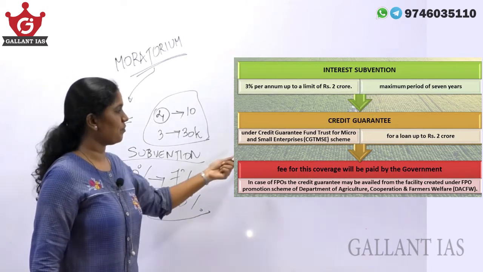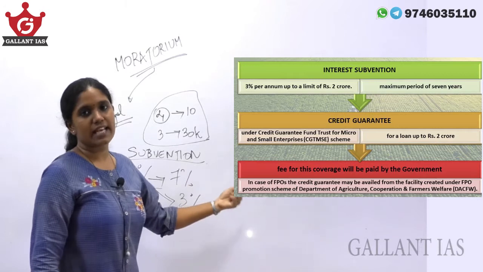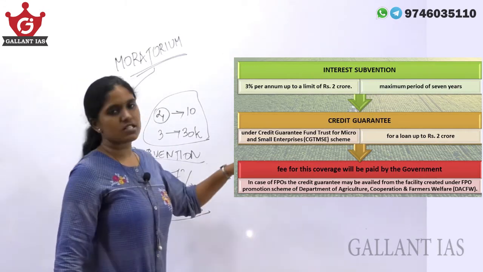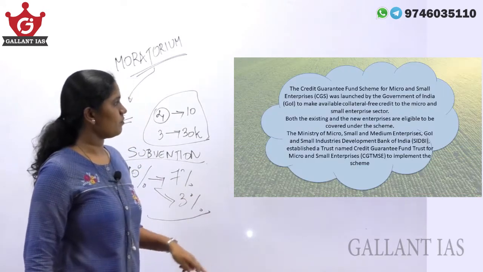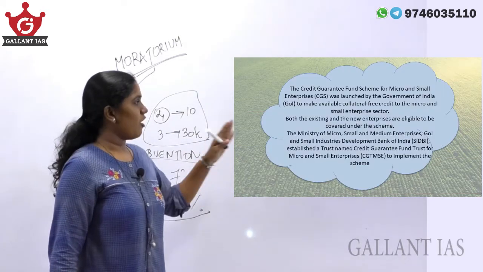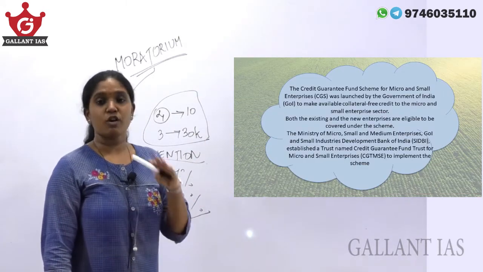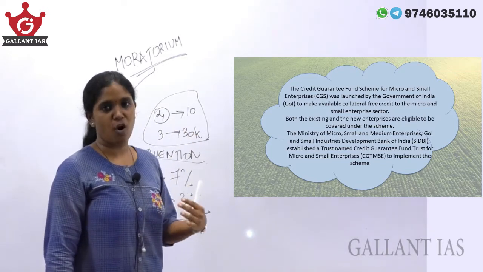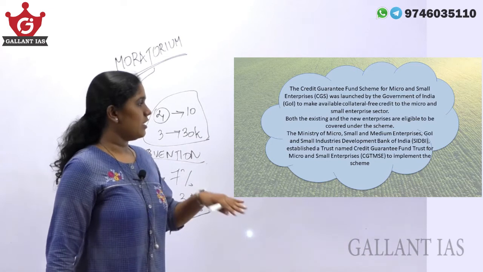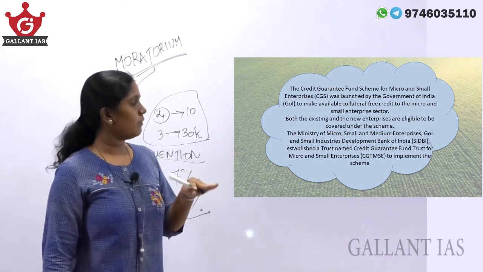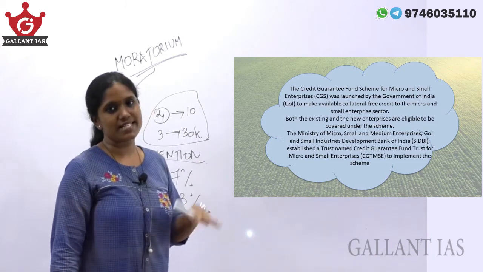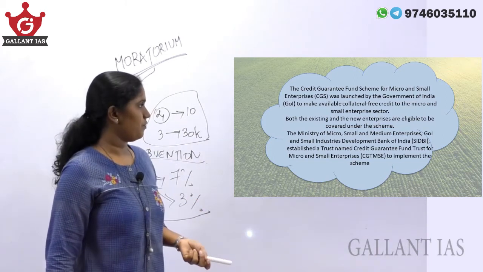Credit guarantee is provided under the Credit Guarantee Fund Trust for Micro and Small Enterprises scheme. Let's look at what that scheme is all about. This scheme was launched by the Government of India in order to make available collateral-free loans or credit to the micro and small enterprise sector. The Ministry of Micro, Small and Medium Enterprises along with SIDBI, that is the Small Industries Development Bank of India, has established this trust.